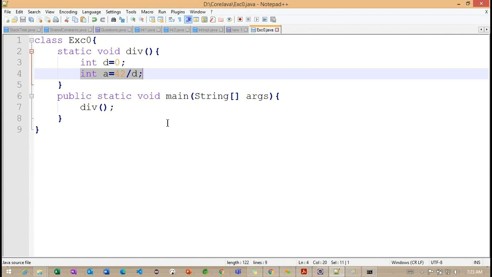But in real-time scenarios we are going to have multiple lines of code, so we cannot easily understand from where exactly we are getting an exception. Using this stack trace, we can easily understand from which class, which method, and which line number we are getting an exception.